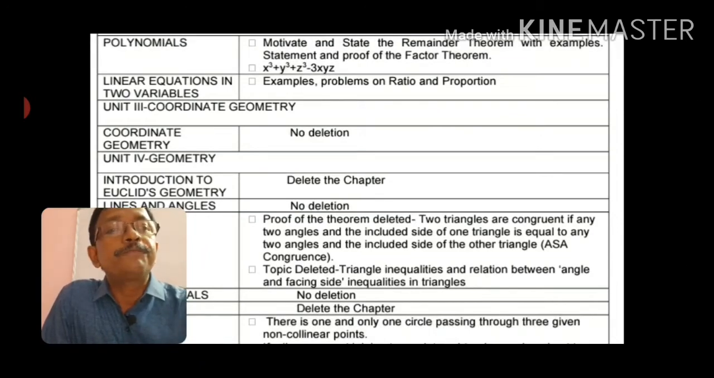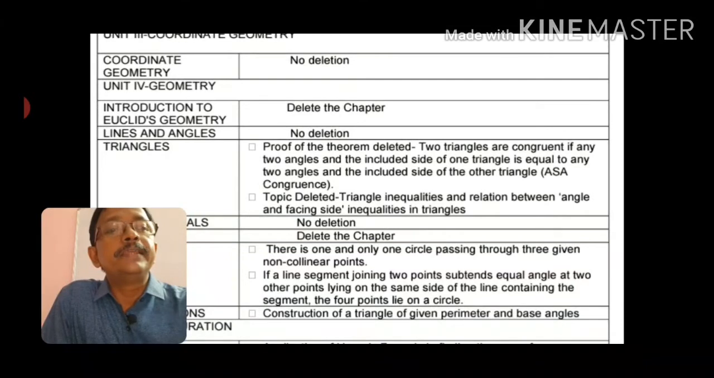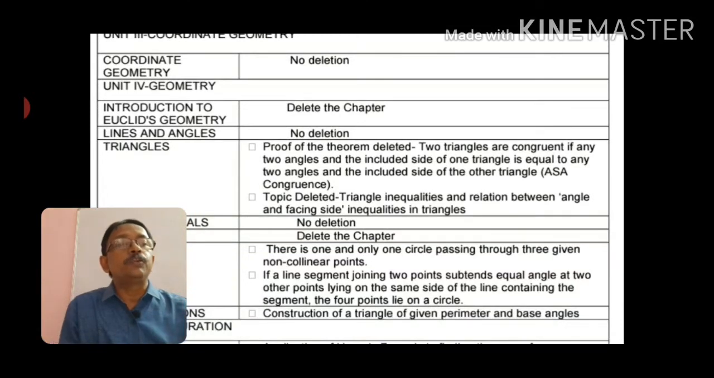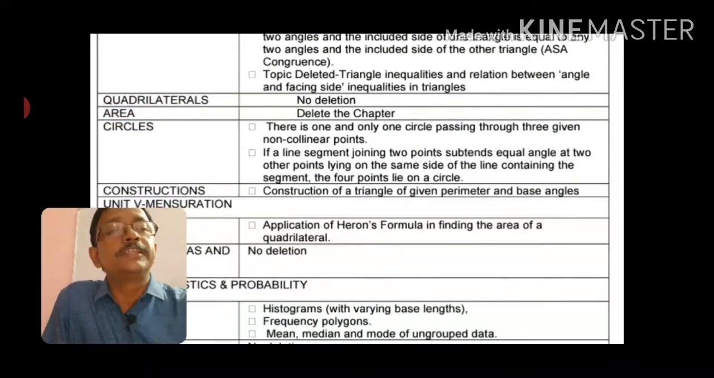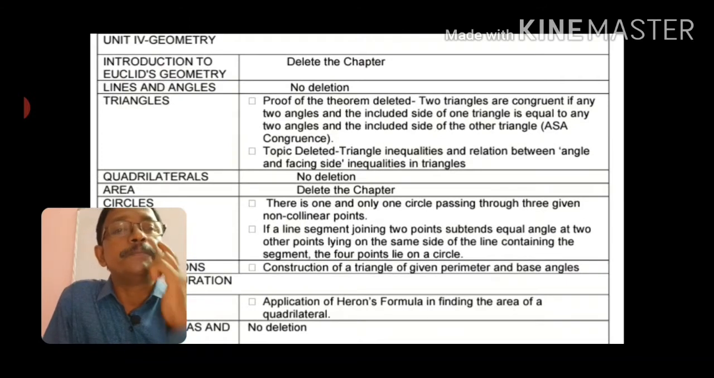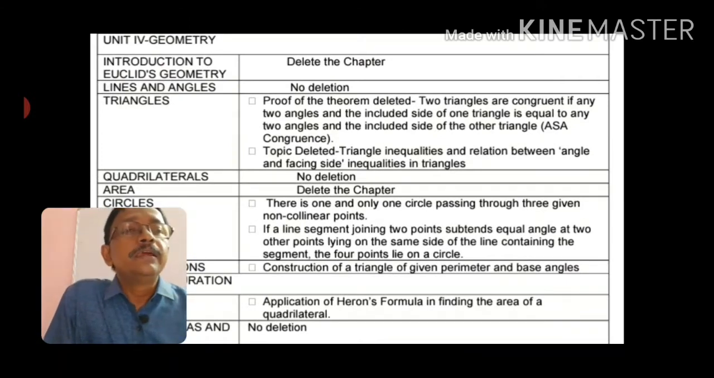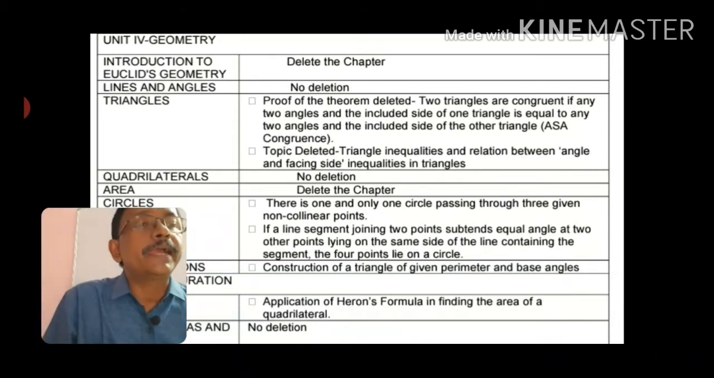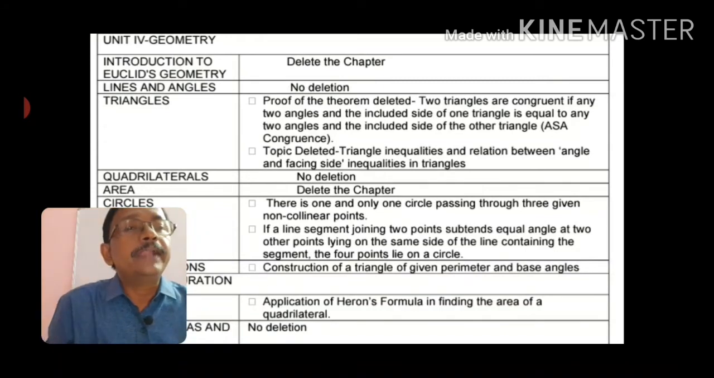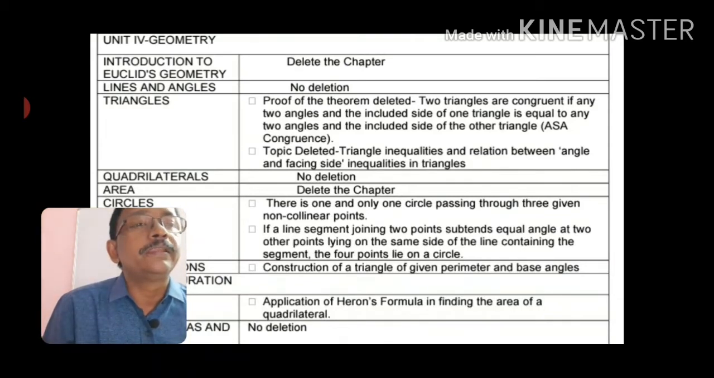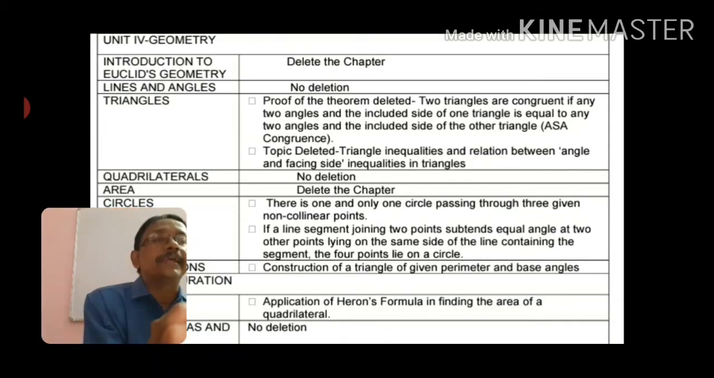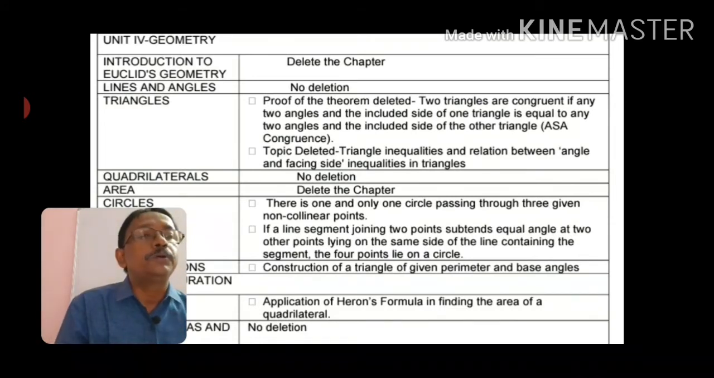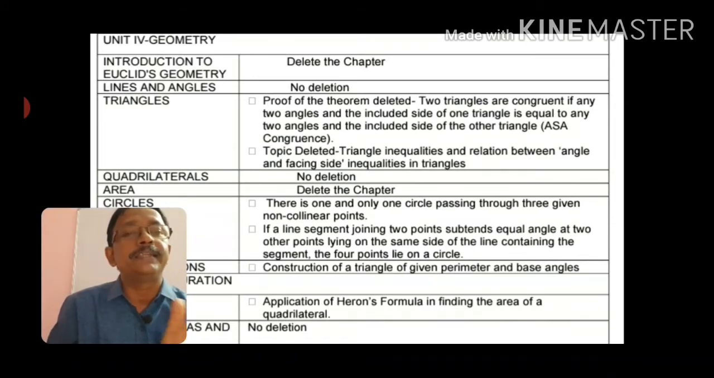Then from the geometry part, the chapter Euclid's geometry is deleted, no need to do it anymore. From lines and angles, no deletion; everything remains the same. And from triangles, the proof of the theorem is deleted: two triangles are congruent if two angles and the included side of a triangle are equal to two angles and the included side of the other, the angle side angle property. No need to learn that anymore; it is removed for this year.